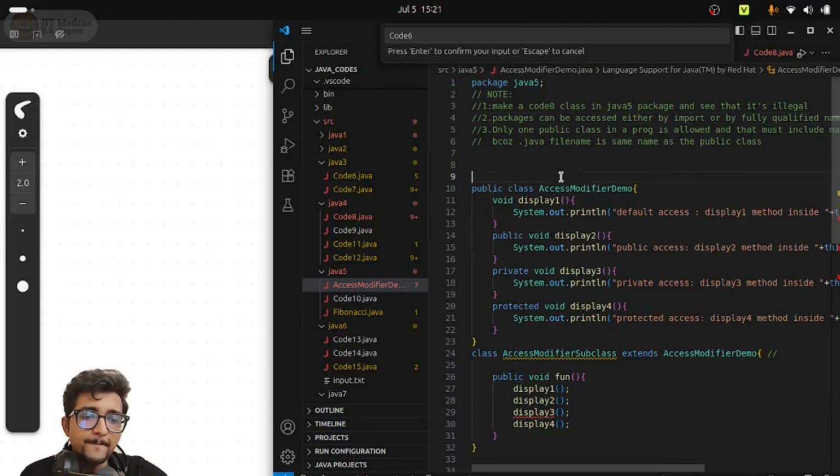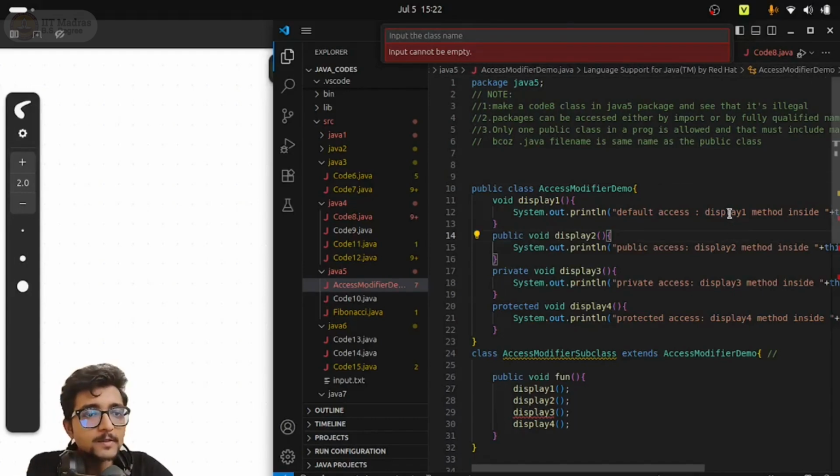I told you in one of the previous sessions that, let's say, a part of a code is in one program, and I want to access the utility provided by that code in some other program. I don't want to write that code again in another program, because I have already written it as part of one program, and another program requires similar functionality. So I can directly import the code written in that other program into my current program and use it. We do that using the import statement. We write import, then the package name, then, if there are subpackages, dot subpackage name, and at the end, dot class name, then a semicolon. Then that class will be imported. We have already done similar things.